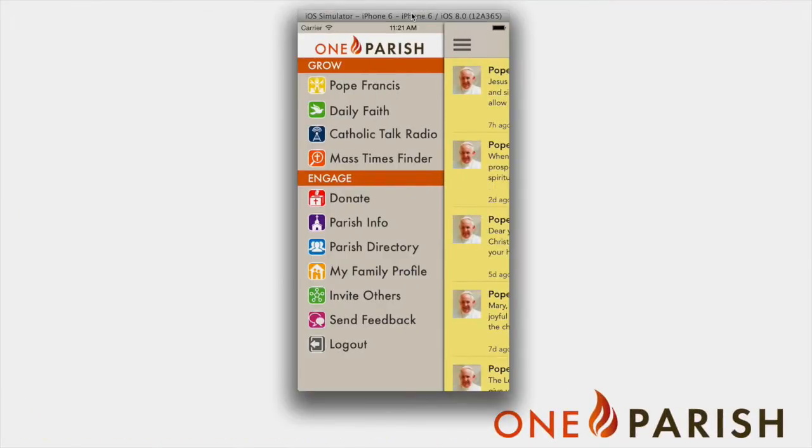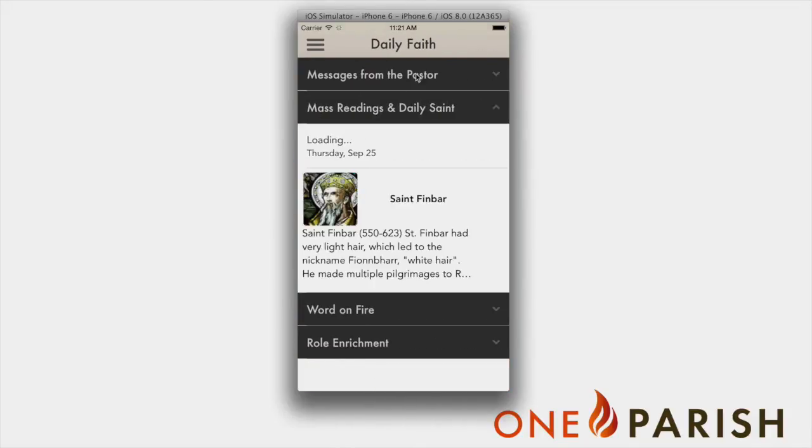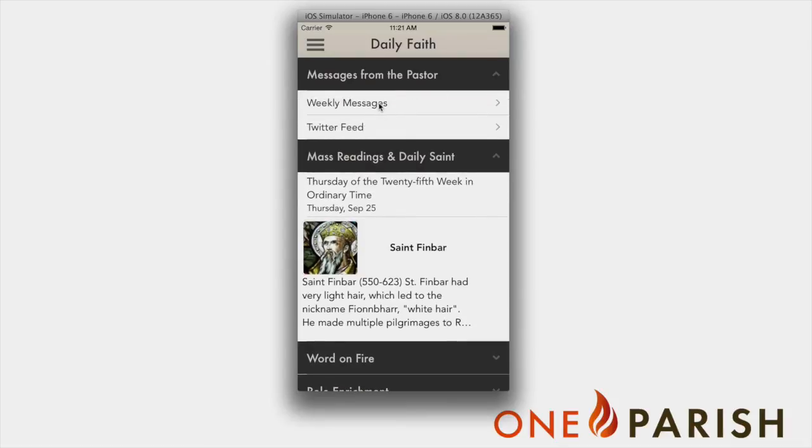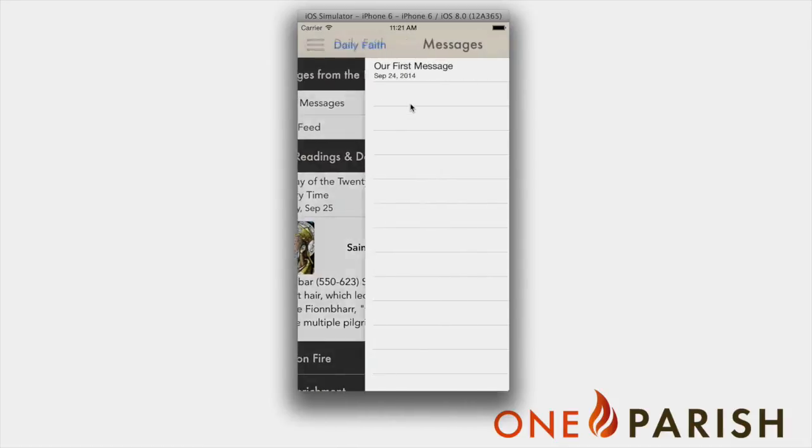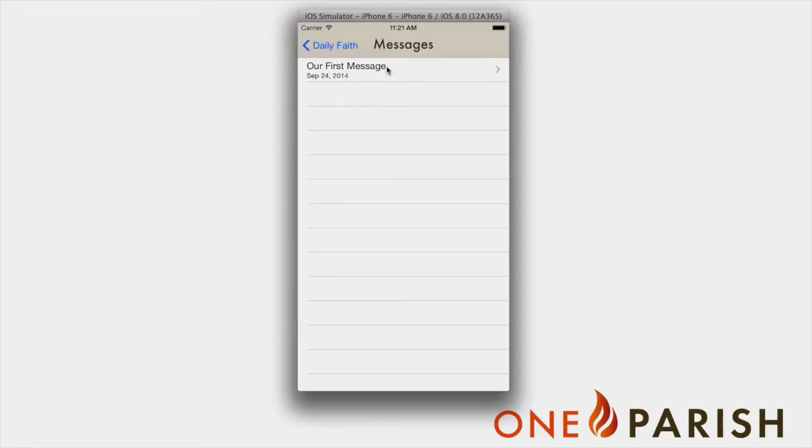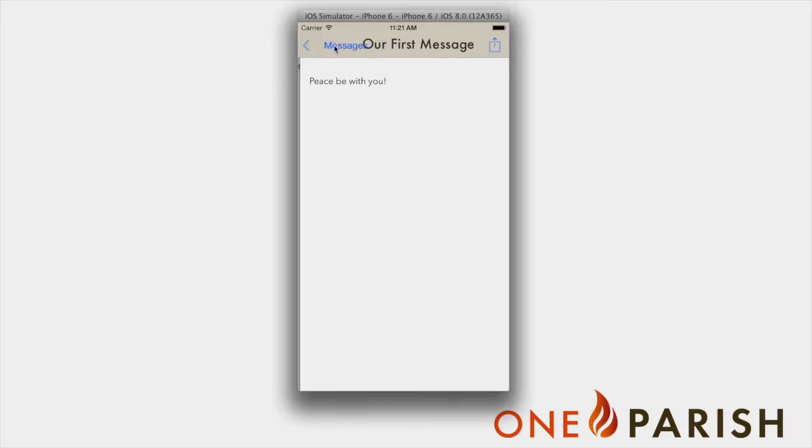What you're seeing now is a simulator showing what your parishioners will see on the app. And I'd like to show you where this will show up when you send out weekly messages. In the Daily Faith section, which is the default section, it will show up under Messages from the Pastor. And as you can see, the weekly message is right there. When we click, it says Our First Message, and then Peace be with you. It's really that simple.